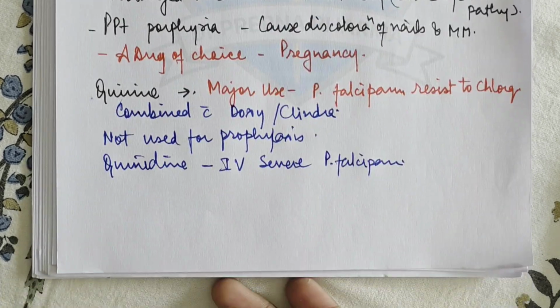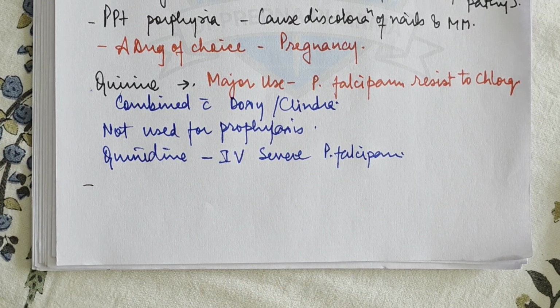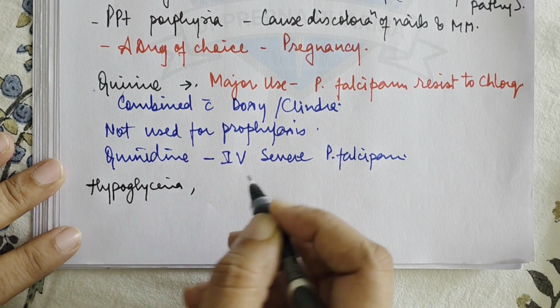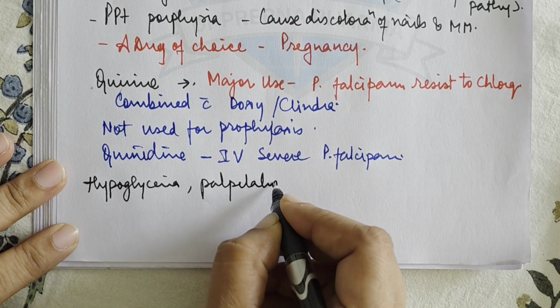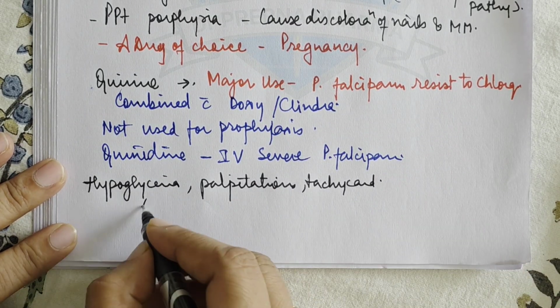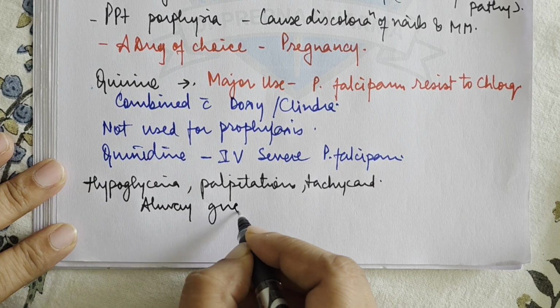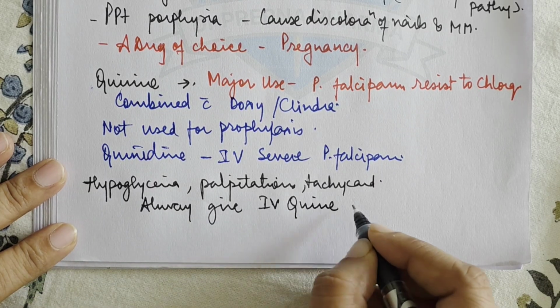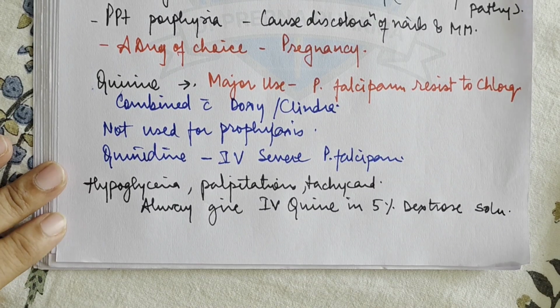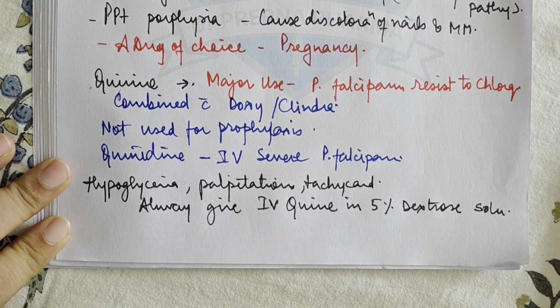Now, what are the side effects of quinidine? So quinidine causes hypoglycemia, palpitations, tachycardia, right? So it should always give IV quinine in 5% dextrose solution. So remember this, that quinine should always be given in 5% dextrose instead of normal saline.